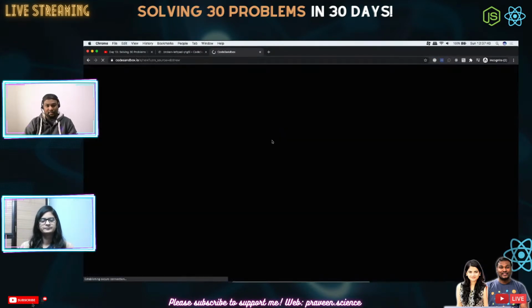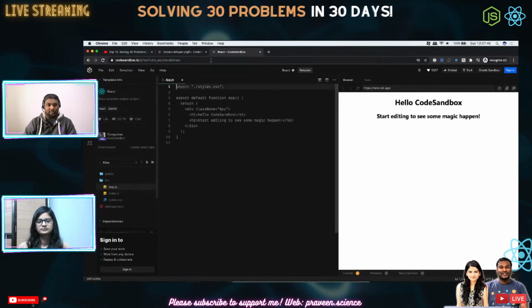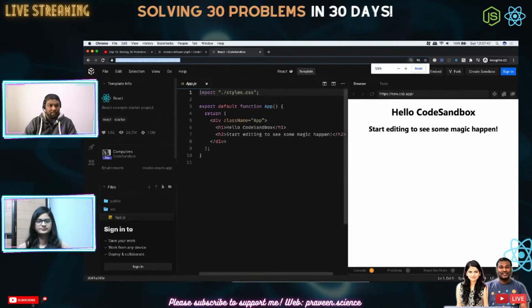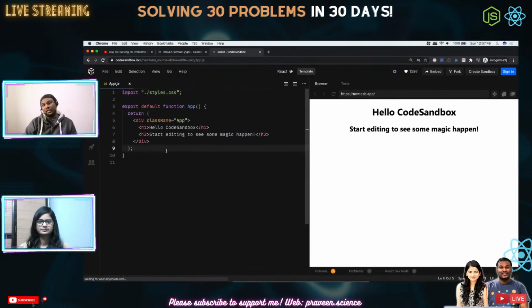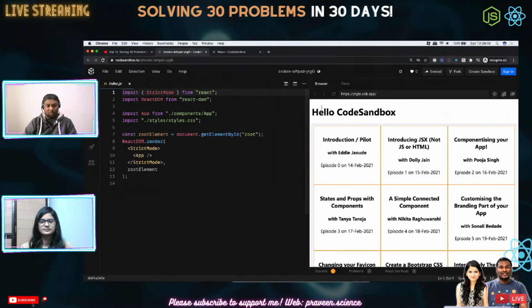The first thing I need to do is create a repository, right? Let's zoom in a bit. As Shivani said, we need a functional component, so we are using a functional component here. I'm just going to remove this one. We have hello CodeSandbox and stuff like that.